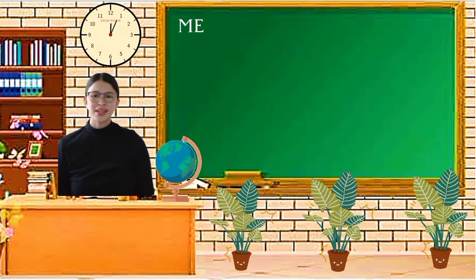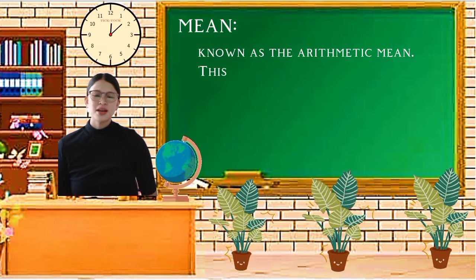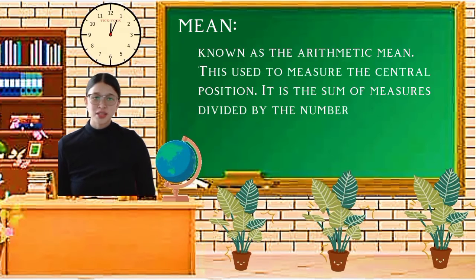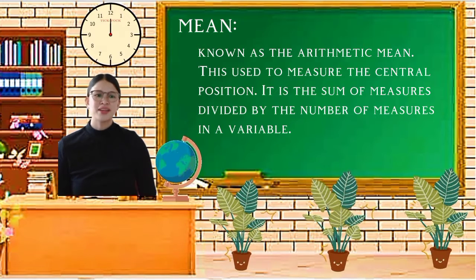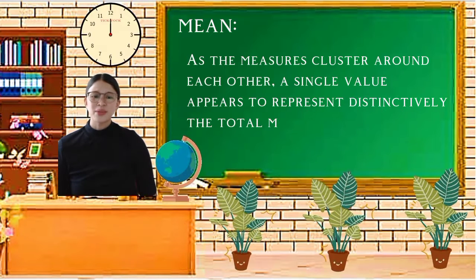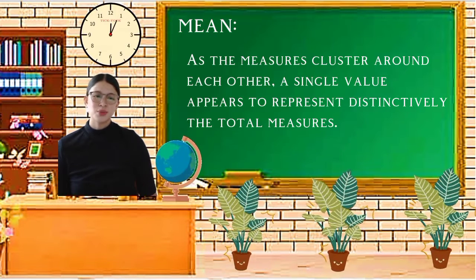First, let's start with the mean, also known as the arithmetic mean. This is used to measure the central position. It is the sum of measures divided by the number of measures in a variable. As the measures cluster around each other, a single value appears to represent distinctly the total measures.